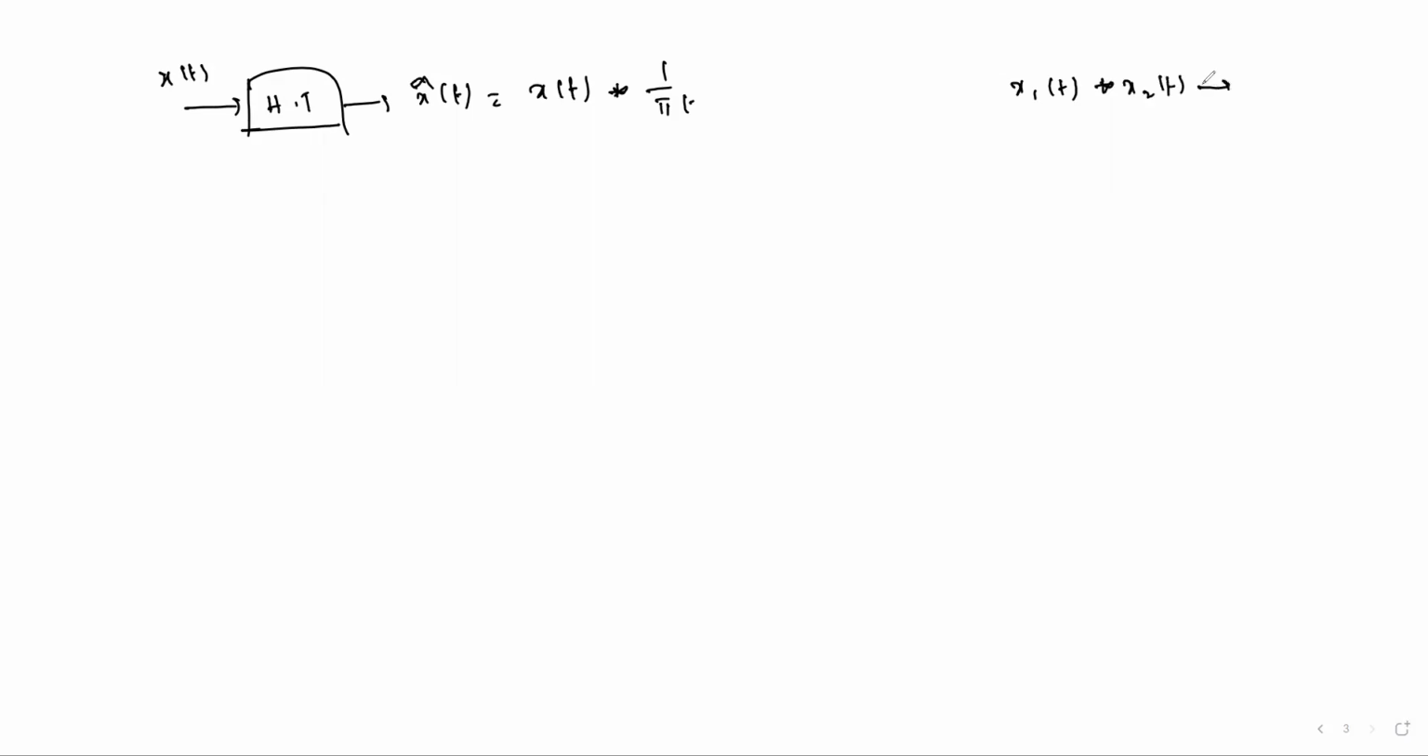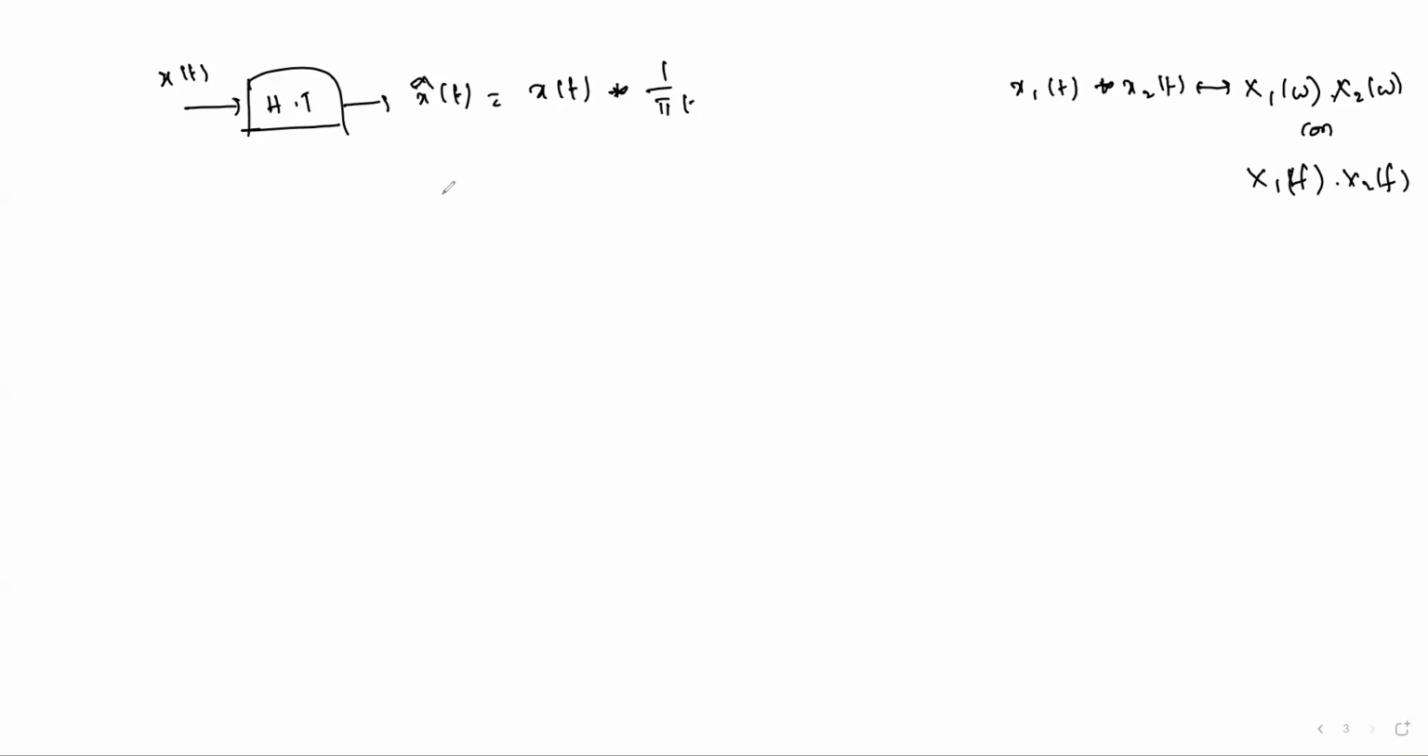So we have the Hilbert transform, x hat of t equal to x of t convolved with 1 by pi t. Right. So we know that x1 of t convolved with x2 of t has Fourier transform x1 of omega multiplied by x2 of omega, or x1 of f multiplied by x2 of f. Convolution in time domain, multiplication in frequency domain.